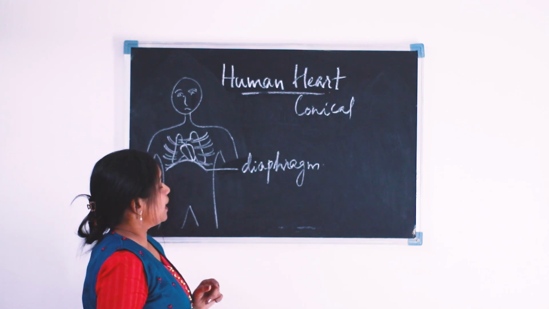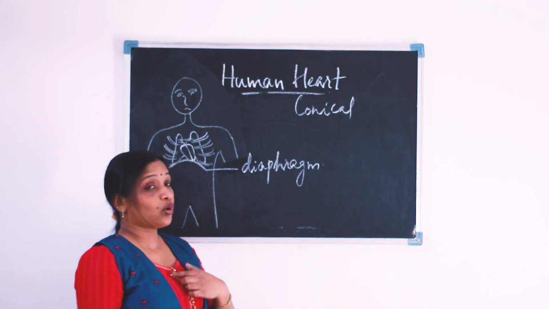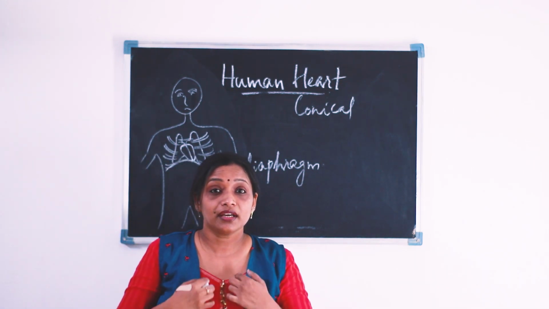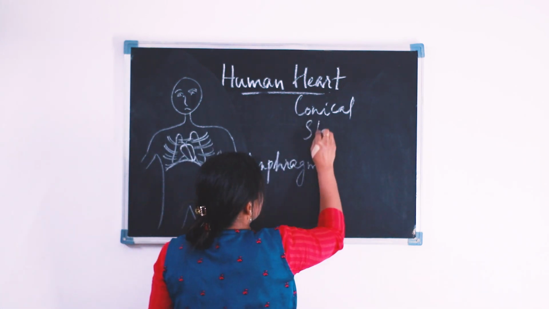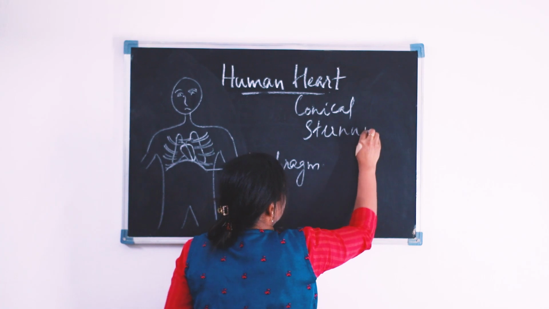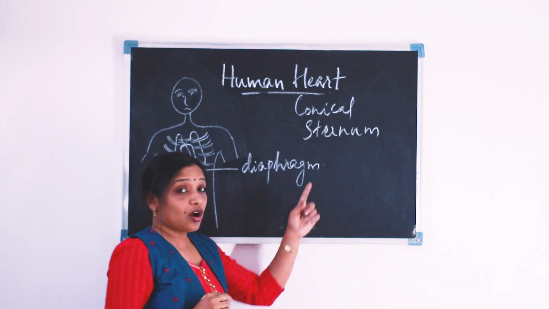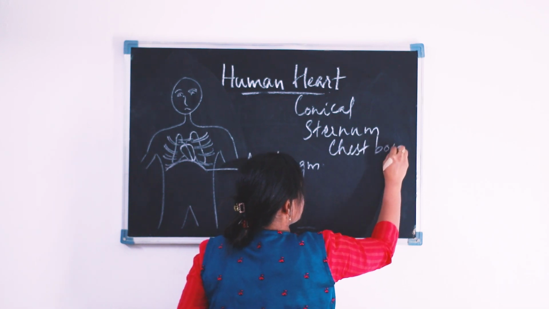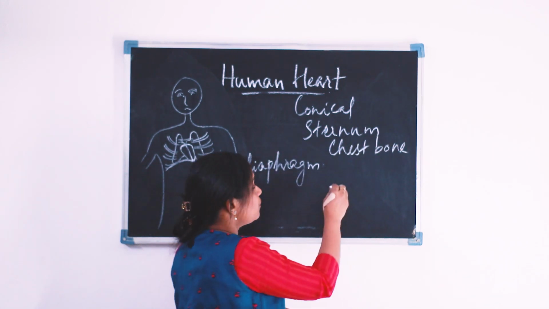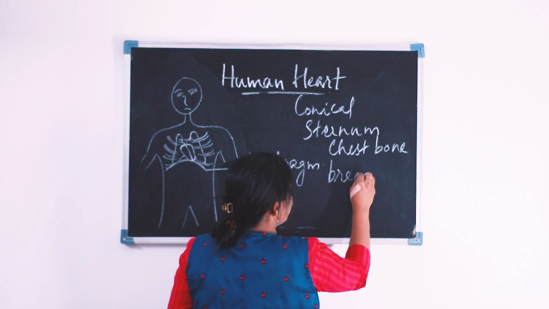In front of the heart there is a bone known as the sternum. The sternum is also known as the chest bone, or otherwise the breast bone.